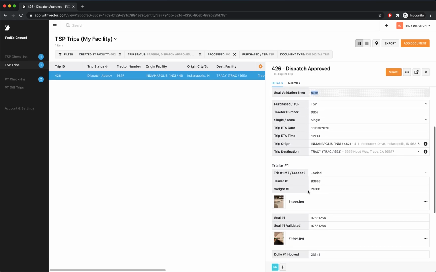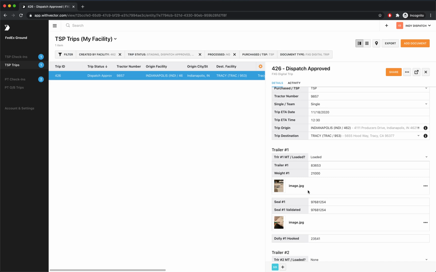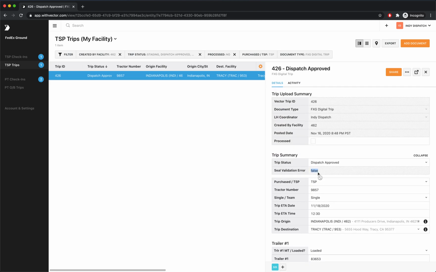And now, as a dispatcher, I'm going to update this in TMS. I'm going to input what the dolly is and anything else I need to update. And at the point that I've completed the work on this dispatch, I can go ahead and process. And by doing this, this is going to move it out of my queue, out of my active purview of what I'm working through at my facility.